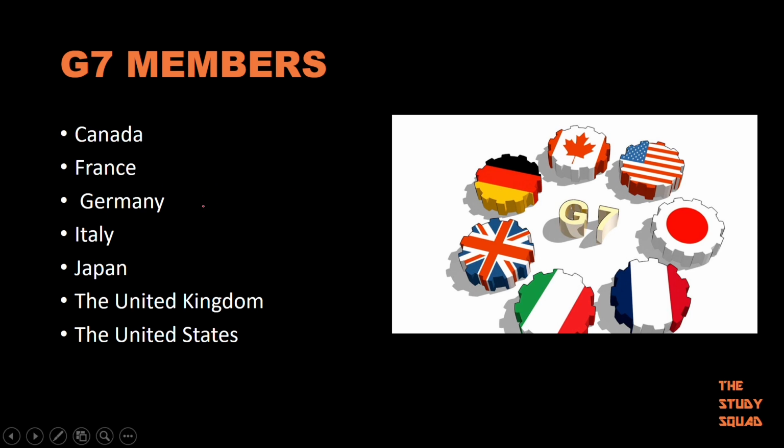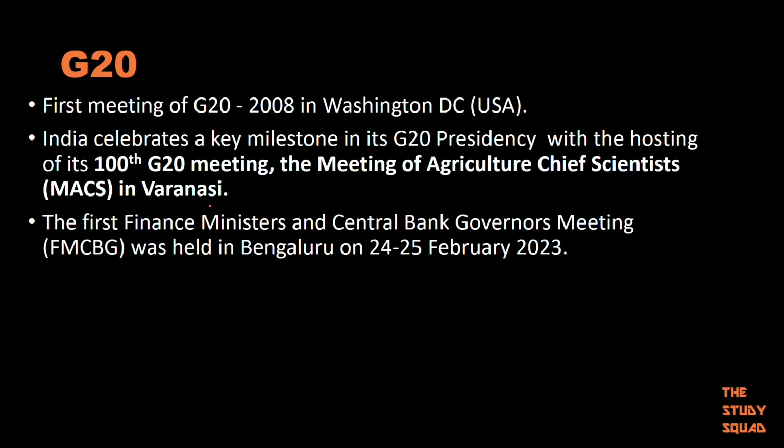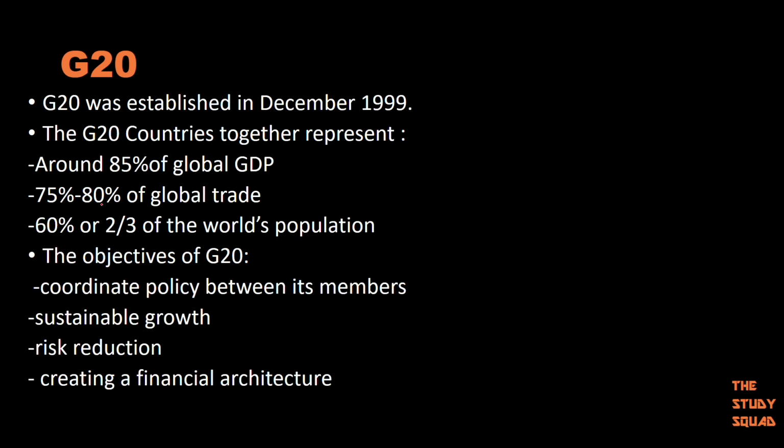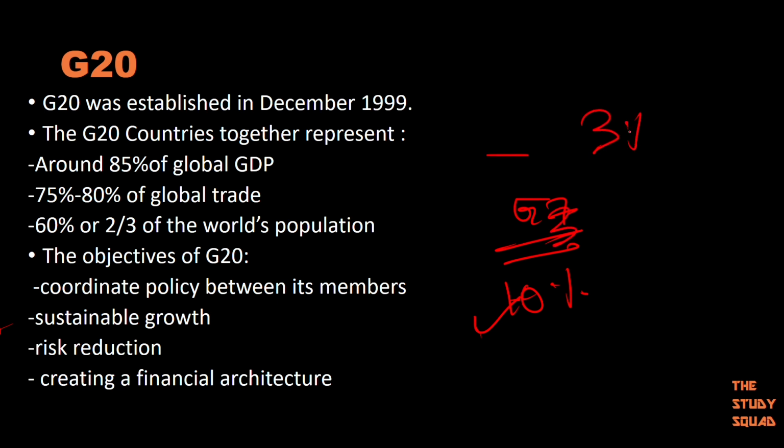Just like we read about G20 and how much share they have, in the same way we'll have a quick glance at the G7. G7 holds 10% of the world's population, important, and 3% of the global GDP.